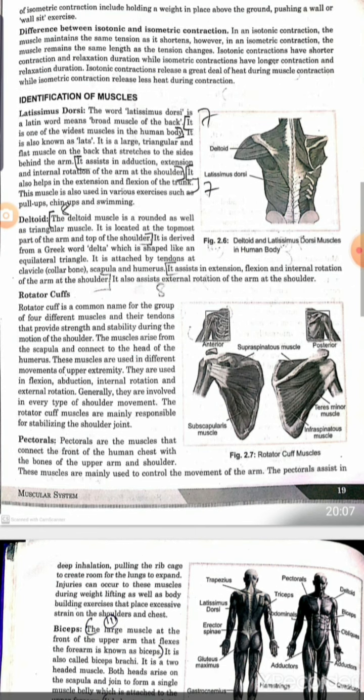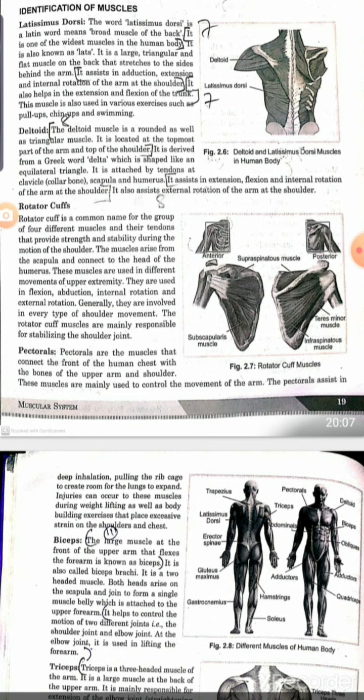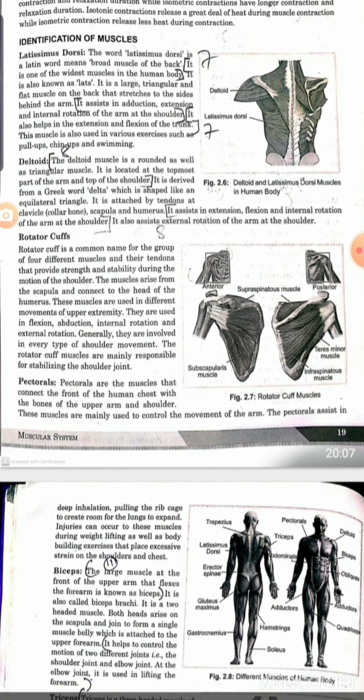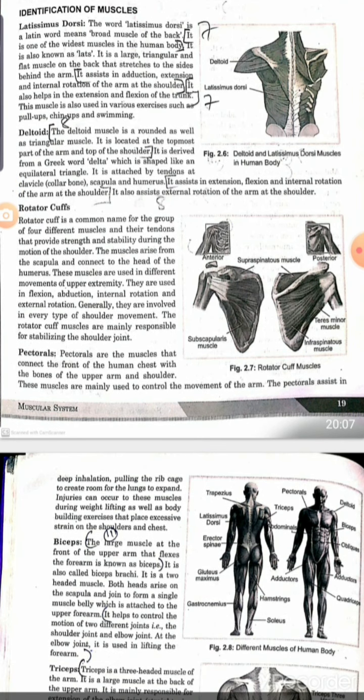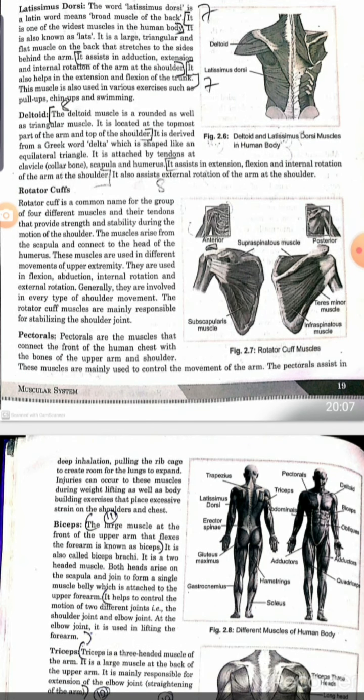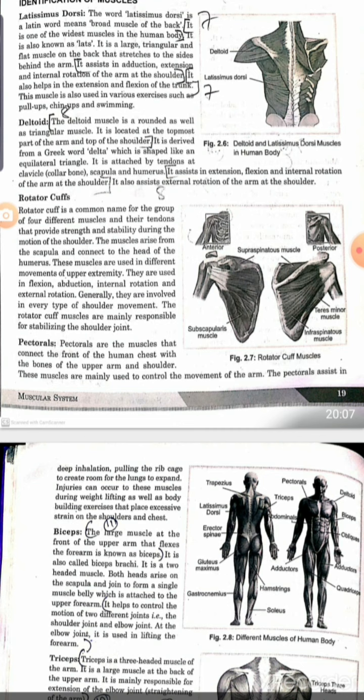Next is the rotator cuff. Rotator cuff is a common name for a group of different muscles and their tendons that provide strength so that they can attach with the bones. These muscles arise from the scapula and connect to the head of the humerus. They are present in our arms and related to our shoulder region. They are used in flexion, adduction, and internal and external rotation.